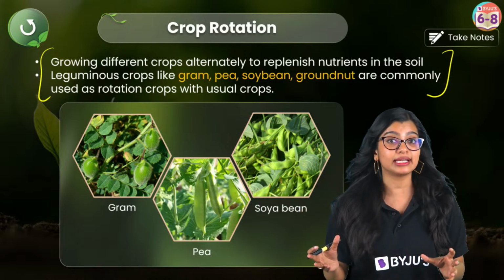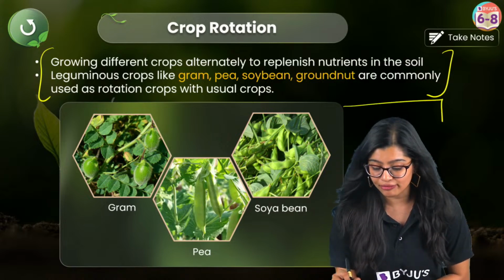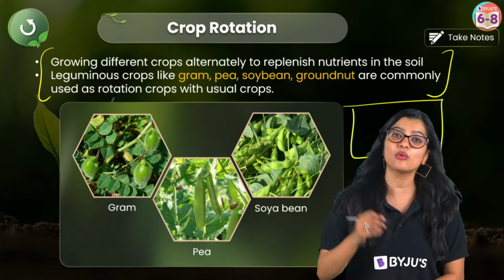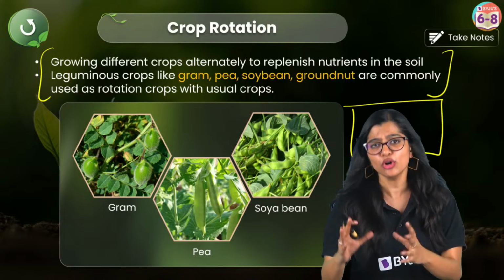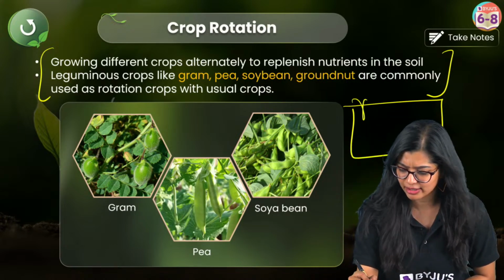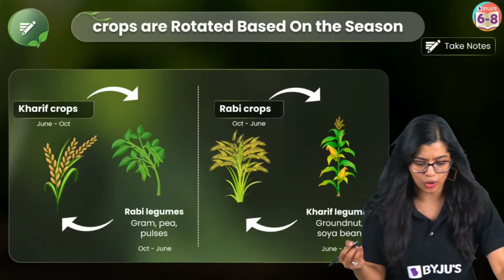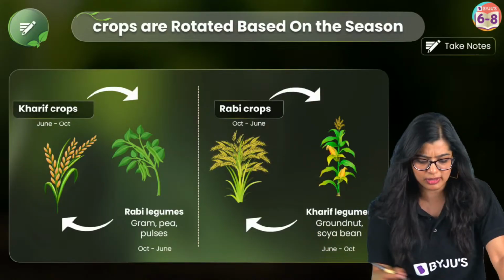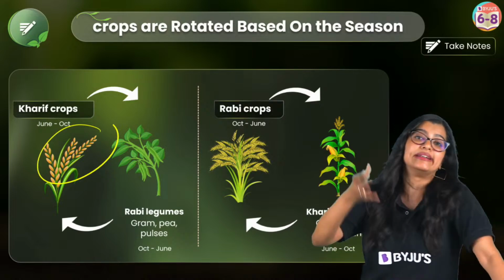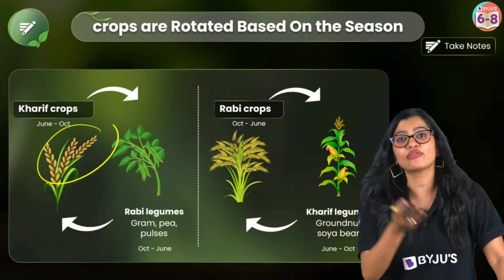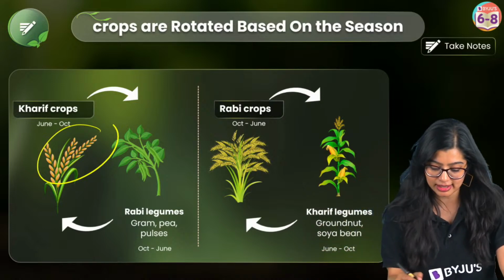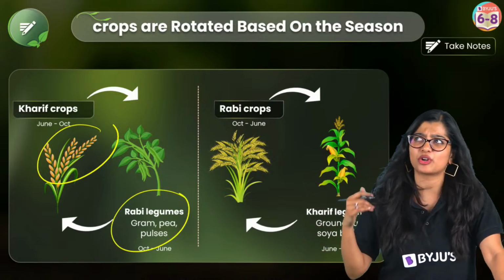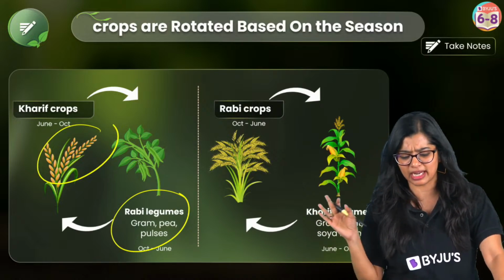Now what do I mean by this? It means that instead of taking one piece of land and growing one crop, I can change the way I grow my crops. Let's assume that I grow wheat in one season. Now instead of continuously growing wheat one after the other, I can grow another crop, maybe like pea plant or some pulses, or some grams.